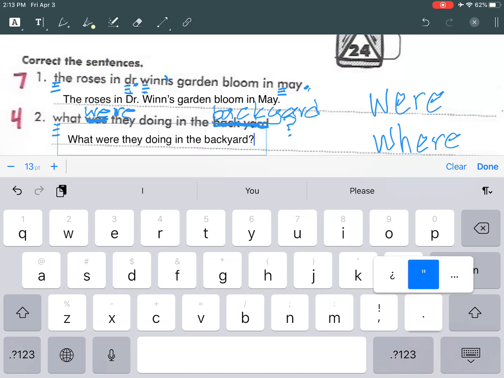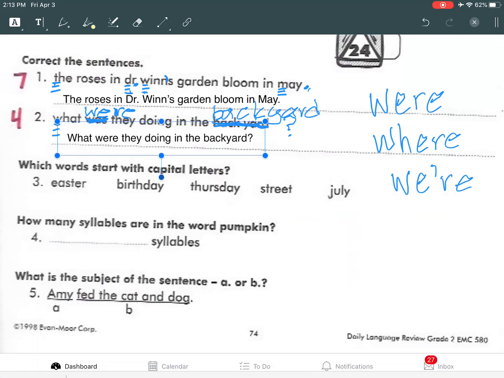All right, now I'm going to show you a little tip that I learned from Emmett. See how there's a question mark right here? If you pull down on it, I don't know if you can see how I'm doing that. If you pull down on it, it will put the question mark. You don't even have to do the shift. Same thing with the exclamation point. So thank you, Emmett, for teaching me that.